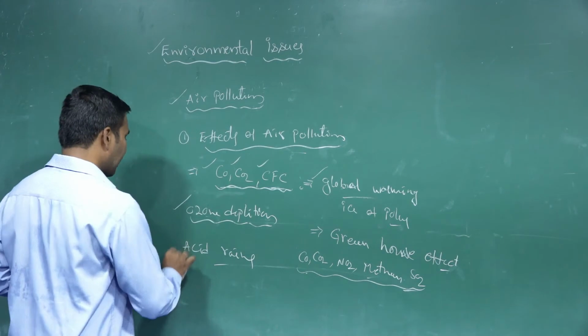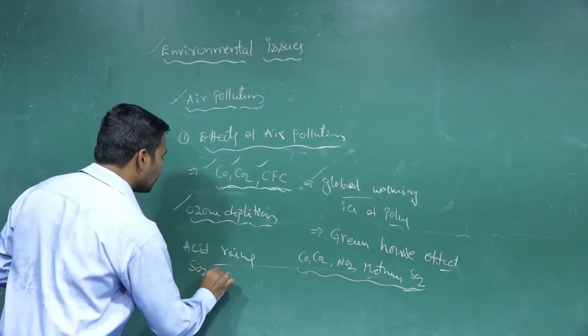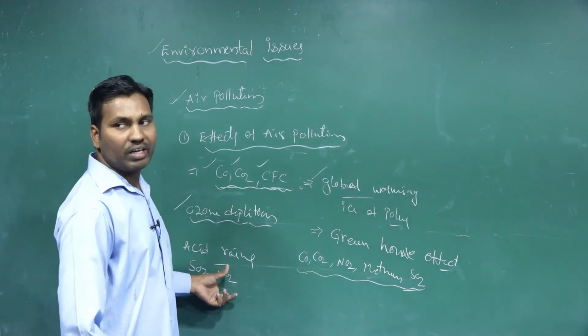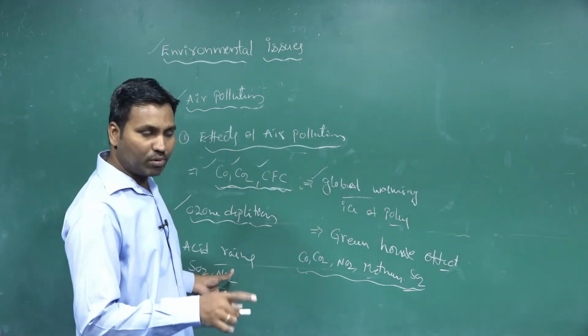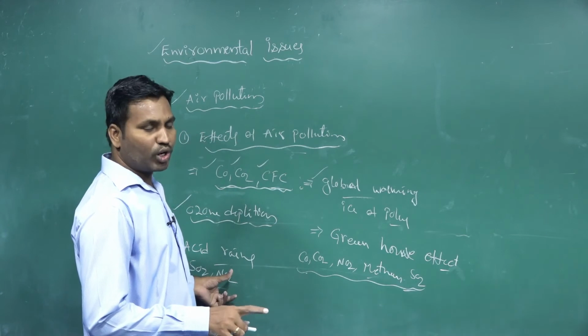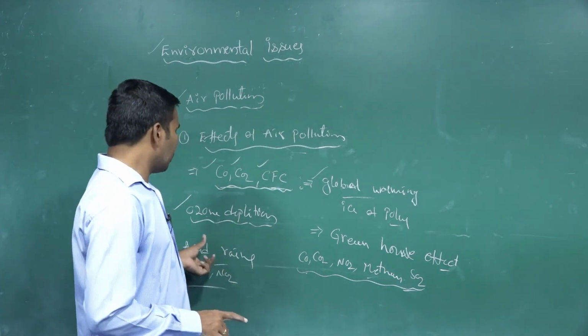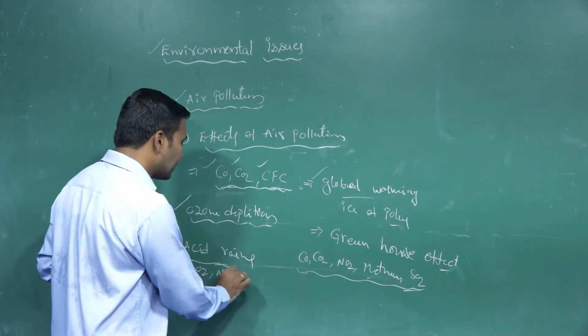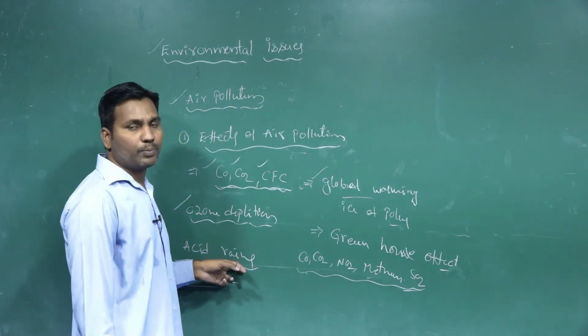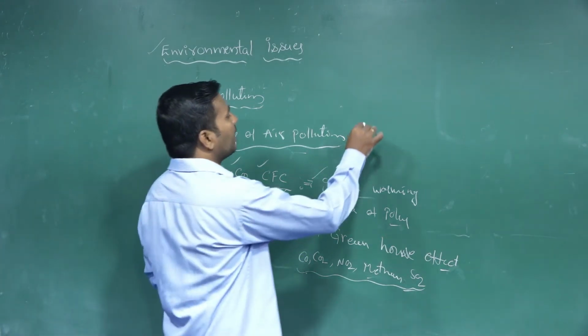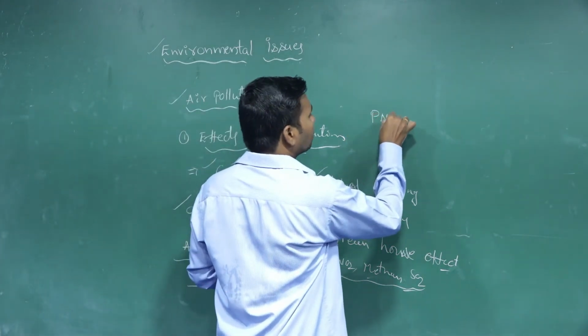Then acid rains. Sulfur oxides and nitrous oxides react chemically in the atmosphere along with water molecules, and they rain down as acid. So these are called acid rain. Majorly these affect crops. Acid rains damage crop productivity.